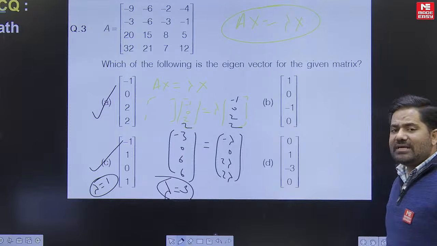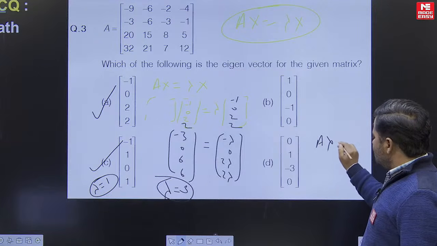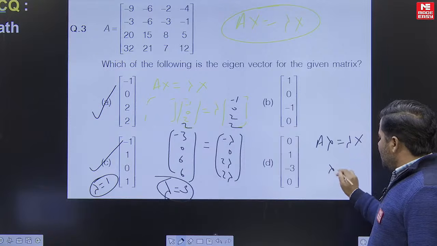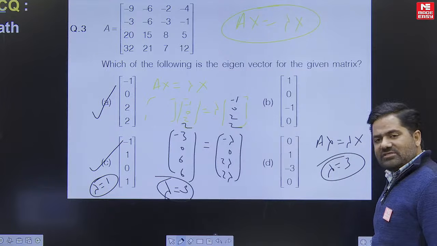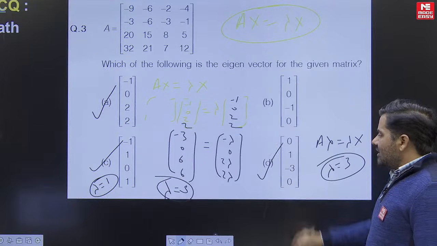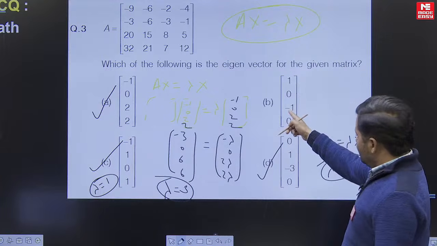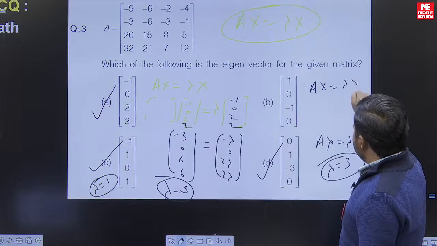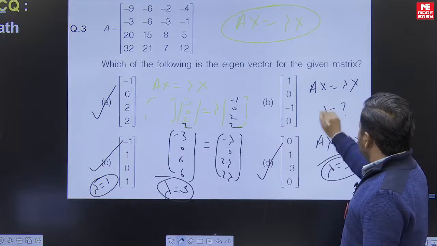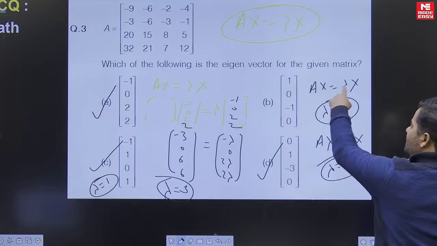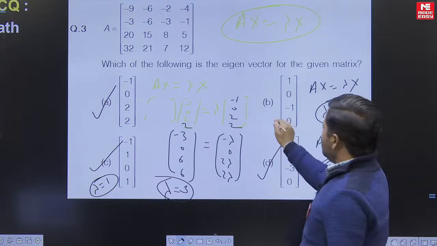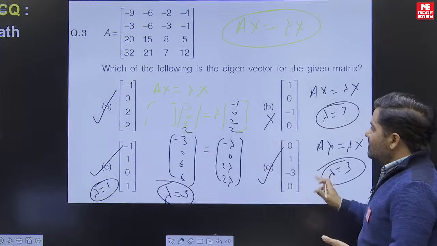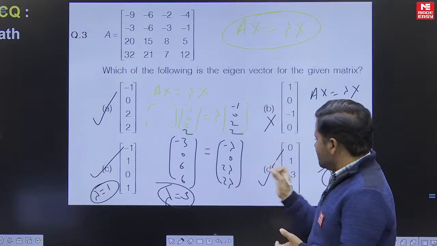In option D again, when you use the concept Ax = λx, you will get a unique value of λ, which is 3, so it is also a right answer. But in option B, when you use this vector in the original concept, you will not get a unique value of λ. It means it is not the right answer. So the answer of this question is option A, option C and option D.